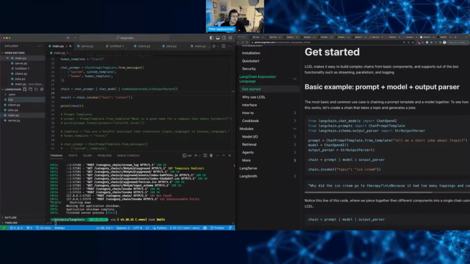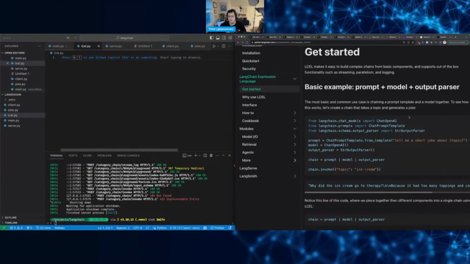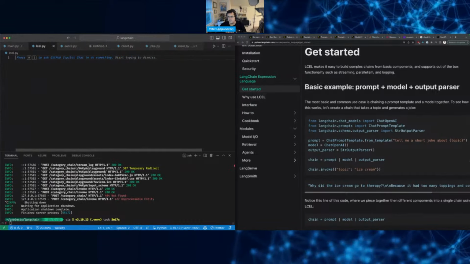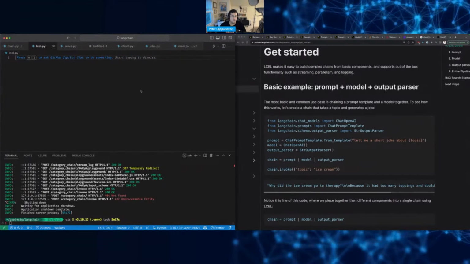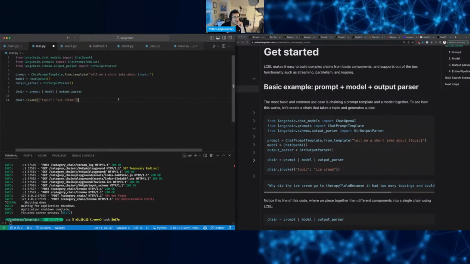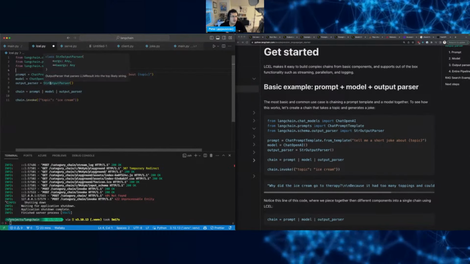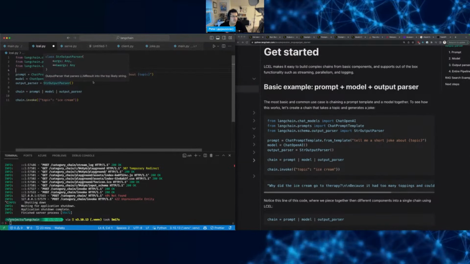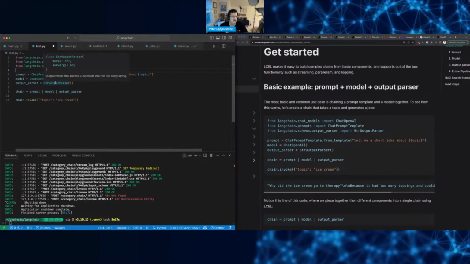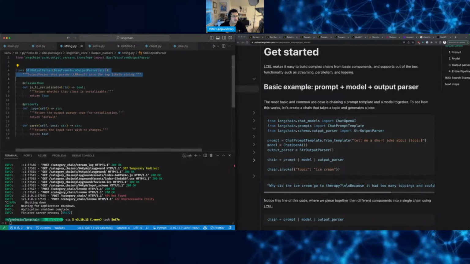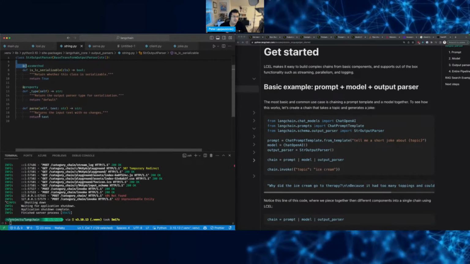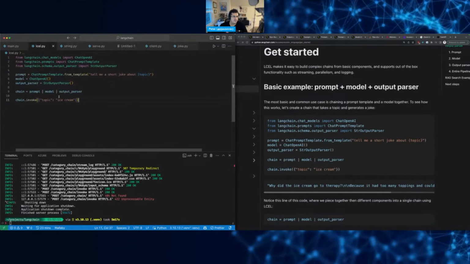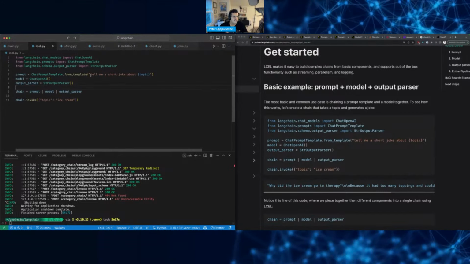So let's do lcel.py, and we'll copy this. This is the same thing that we went through. The string output parser converts the output to a string. Okay, so this just gets a string, I guess.